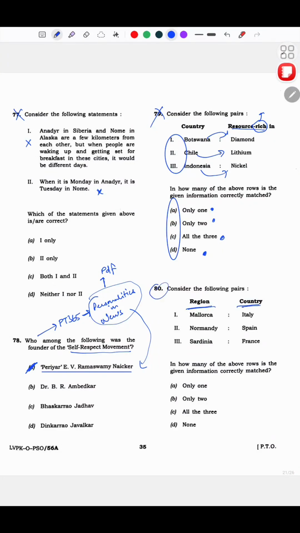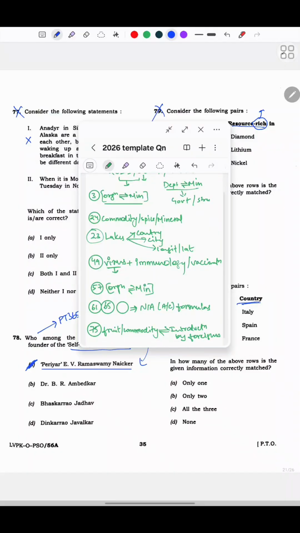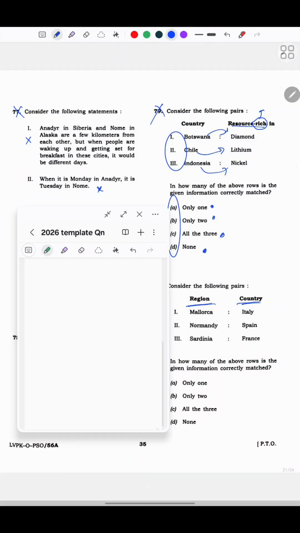Region, country. See, the pattern here again, I would say, is that in 79 you have to say country or region, resources. So part of human geography. And 80 is again just a region, where it is. This can be a country within India or outside India.